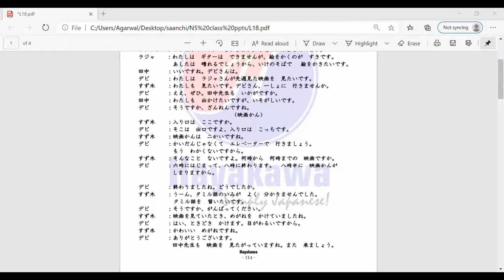Kawaii megane desu ne. Arigatou gozaimasu, Aparna-san. Very good.